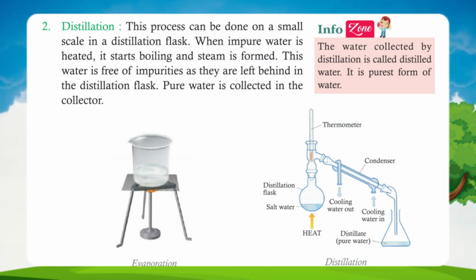2. Distillation. This process can be done on a small scale in a distillation flask. When impure water is heated, it starts boiling and steam is formed. This water is free of impurities as they are left behind in the distillation flask. Pure water is collected in the collector.